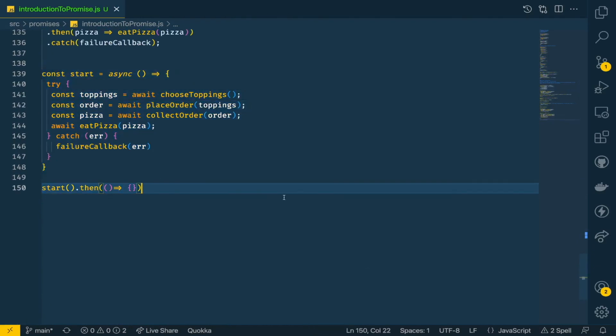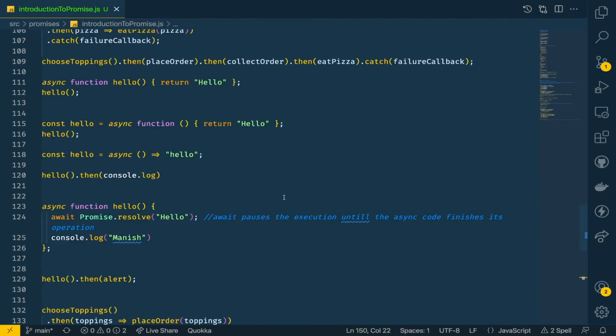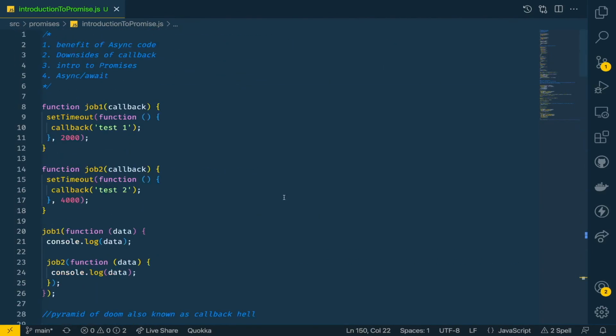So guys, I'll stop here and I'll again tell you what we have studied. We have seen the benefit of async code, why it is good, and what the downsides of callbacks are, because for using async code we need to use either callbacks or promises. First we started using callbacks to handle async code, but there were some downsides with callbacks, and due to that we were introduced to promises, which are very nice to work with and have handled so many disadvantages of callbacks.